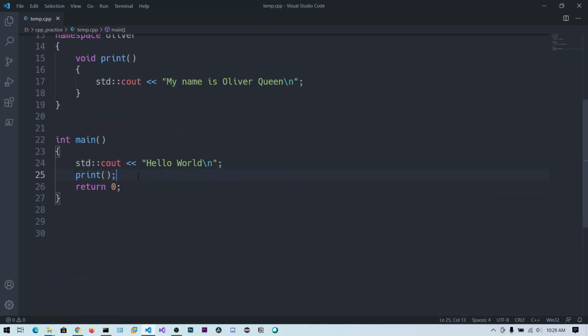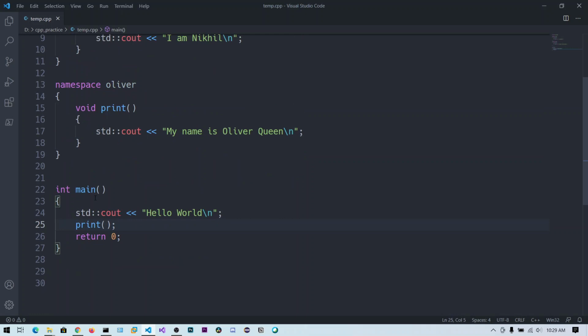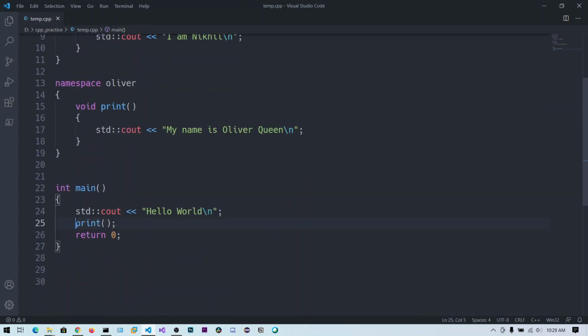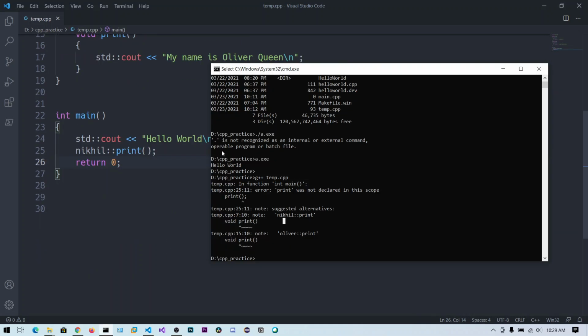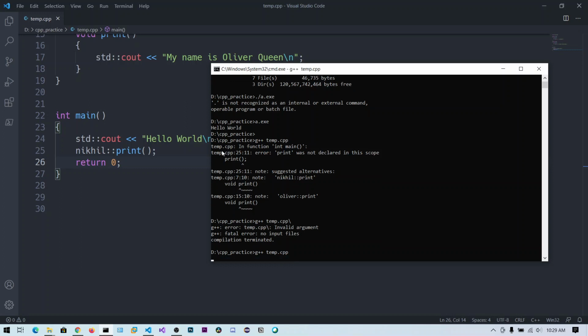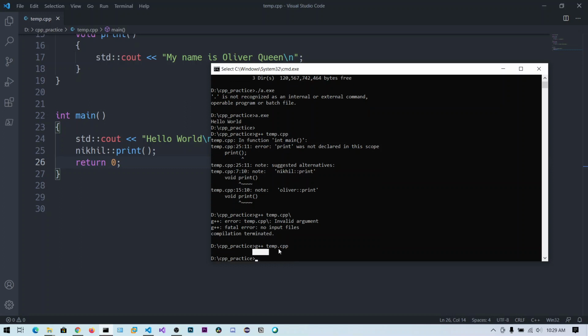If I want to use the print function from the Nikhil namespace, I can say Nikhil, then the function name. So in the Nikhil namespace I'm going to use the print function. Now try to compile this again. You can see there are no errors.